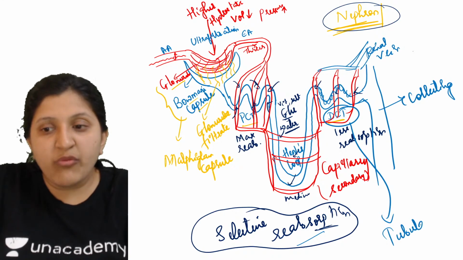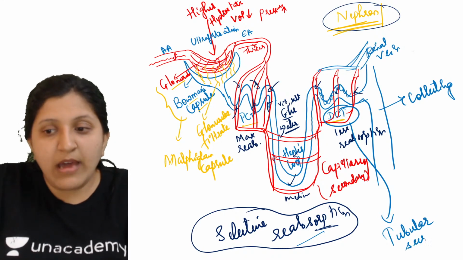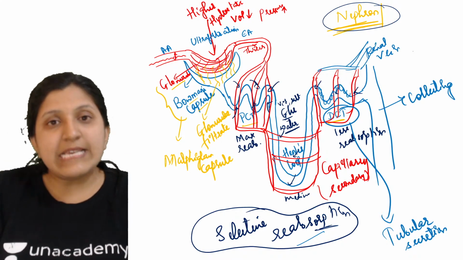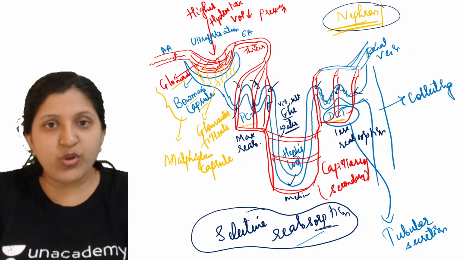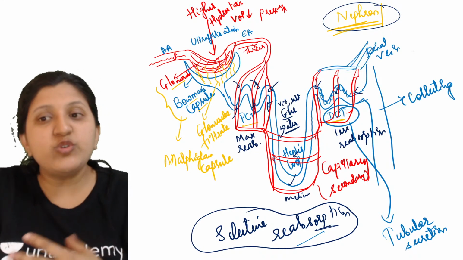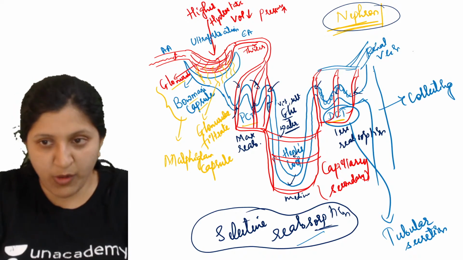So it is the DCT where tubular secretion will occur. Tubular secretion is nothing but the excess amount of medication or drugs that you are consuming. All that excess will be secreted here, and this will join the forming urine.